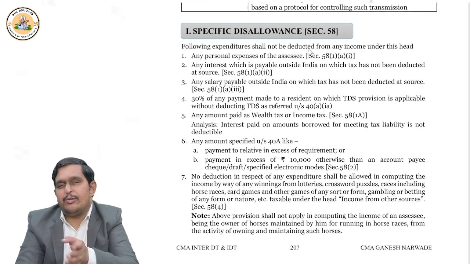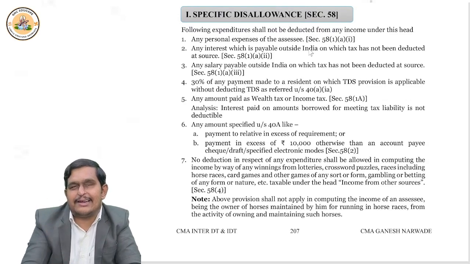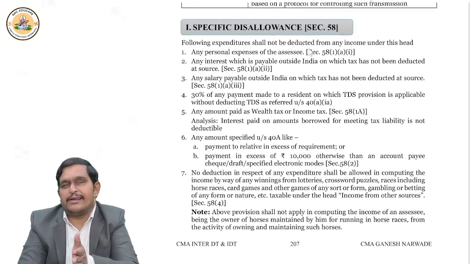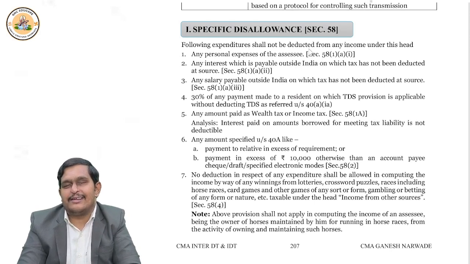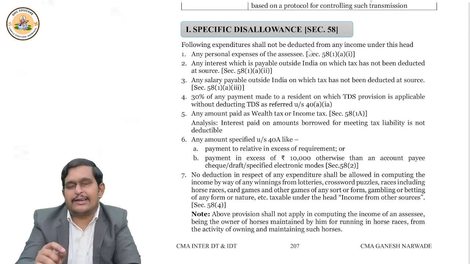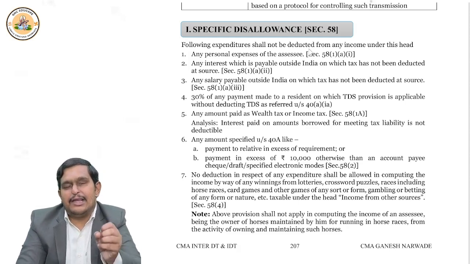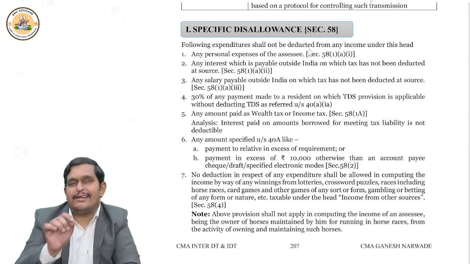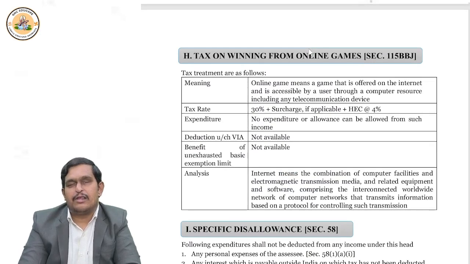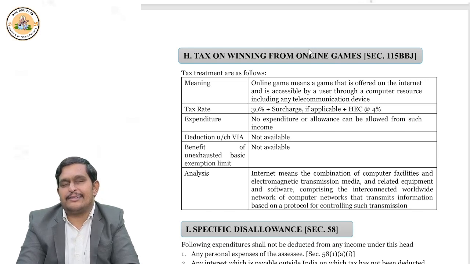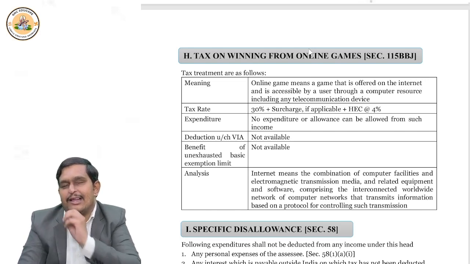Suppose any payment you made to a resident on which TDS is deductible, and you don't deduct the TDS, you directly make the payment without deducting TDS, then 30% of such expenditure is disallowed. Suppose 1 lakh is the payment, then 70,000 you claim deduction, but 30,000 no deduction allowed. Suppose later on you deduct the TDS and deposit it, then you can claim that 30% also.